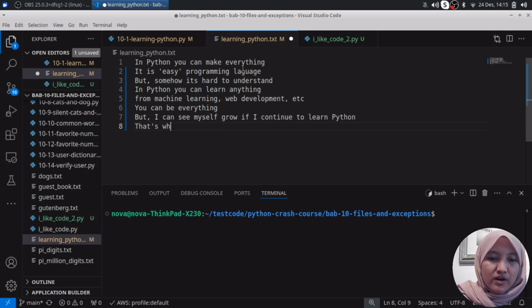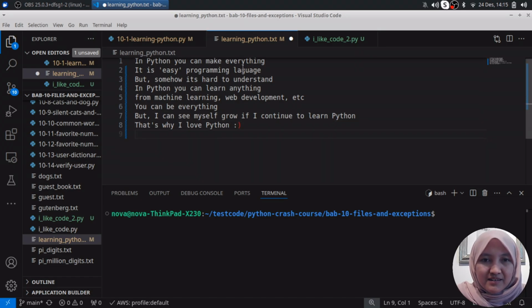This is it. That's why I love Python. Make it simple, make it work. Is it okay?